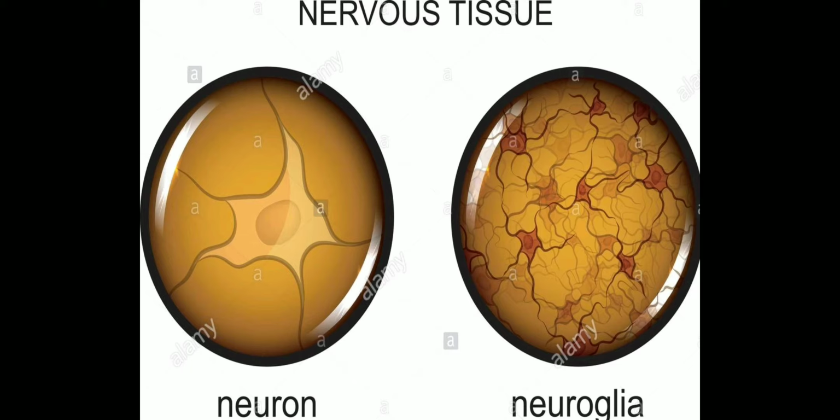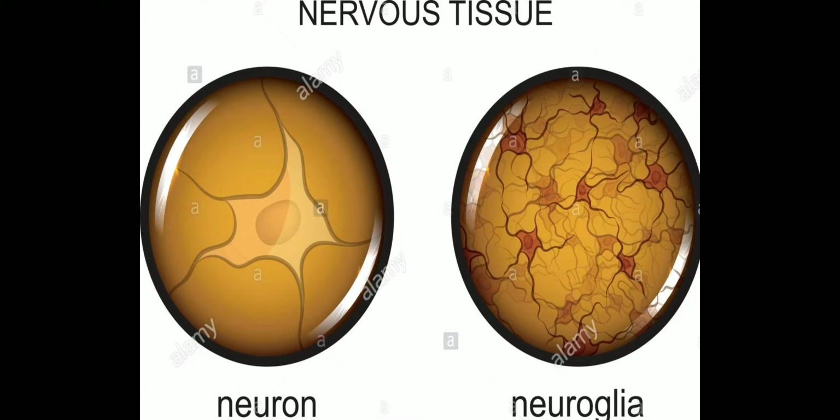Let's see the introduction of this topic. Nervous tissue is composed of nerve cells, or you can also call it a neuron, and neuroglial cells. That means two cells are present in nervous tissue. One is the neuron, the other one is the neuroglial cell.